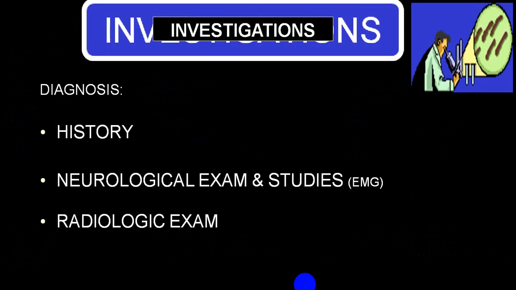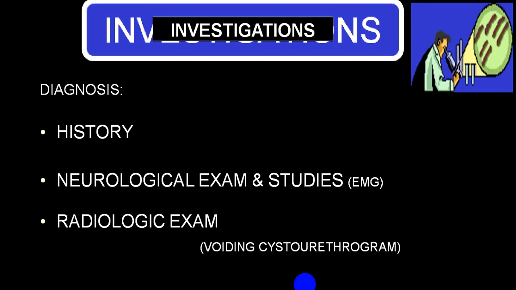Now, as far as investigation is concerned, history is most important. Then comes a neurological examination which will confirm that there is some neurological finding along with damage to cortex, pons, spinal cord, or conus medullaris or cauda equina. And then you require an investigation to find out the etiology. Depending upon that, you can go for radiological investigations.